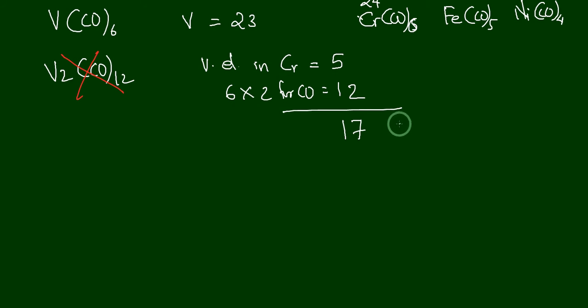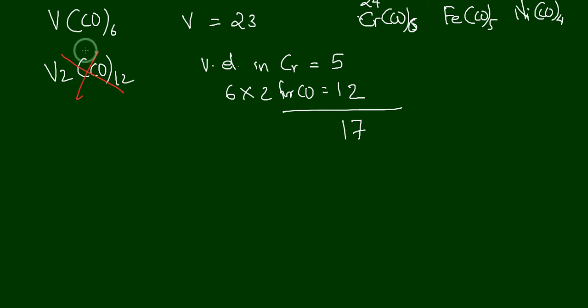That is one reason why we are skeptical about its stability. Secondly, as we already said, it violates the general observation that only metals with even atomic number give mononuclear complexes.